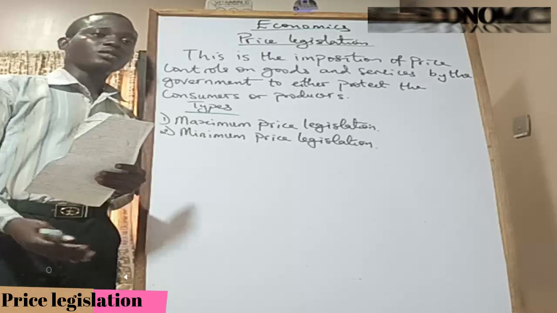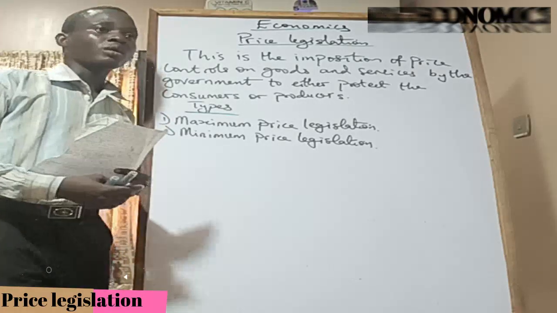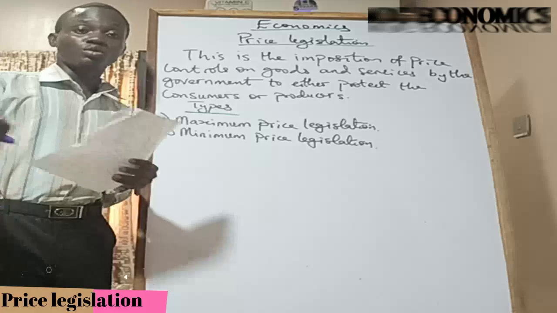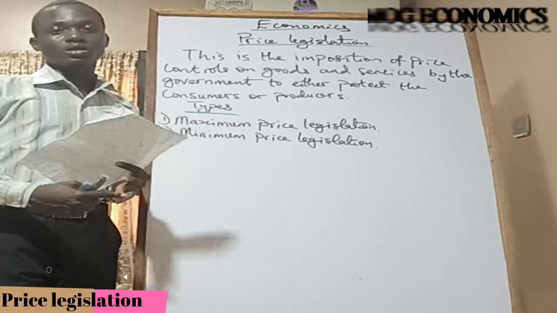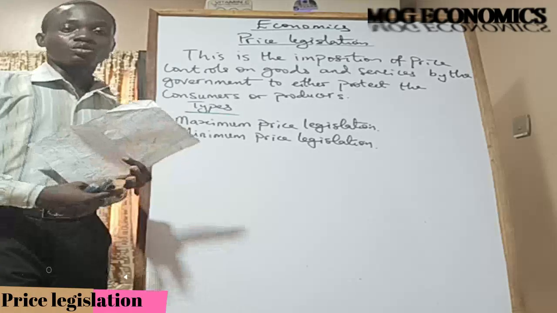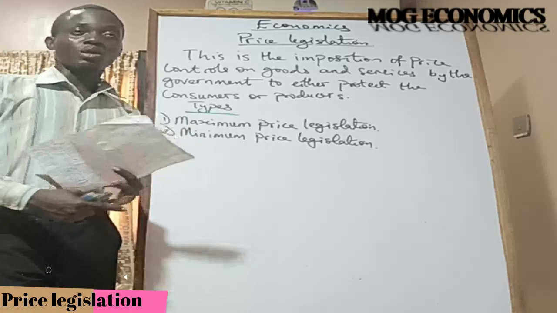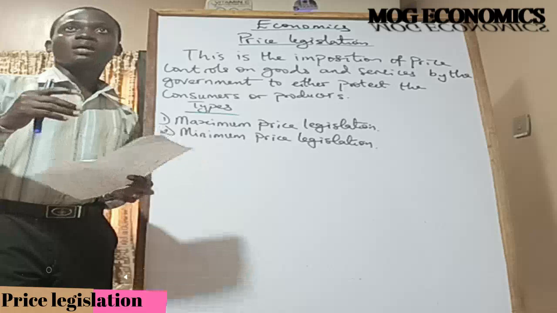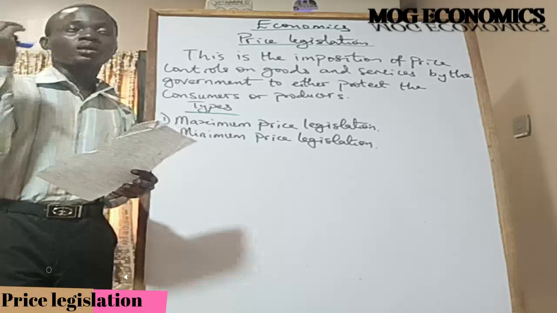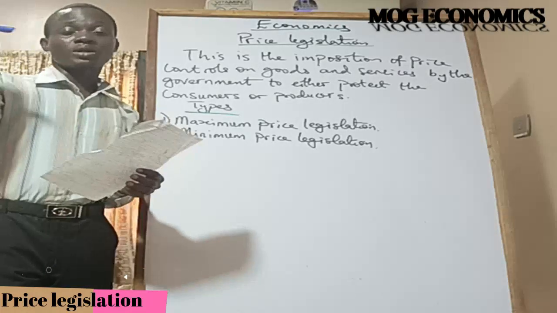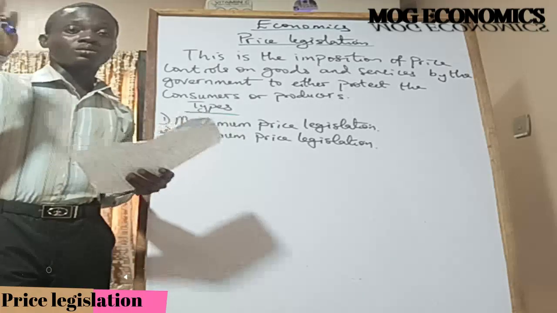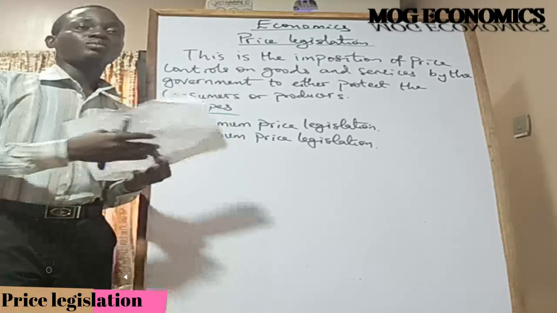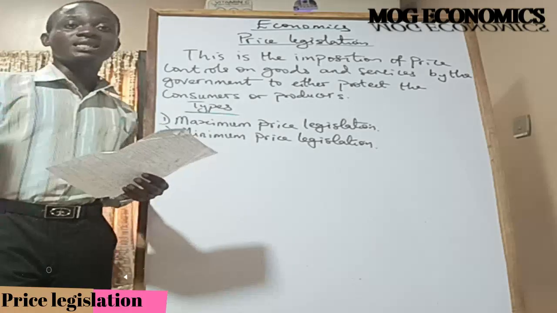So price legislation is the same as price control, right? And then it's divided into two. We have the maximum price legislation and the minimum price legislation, or what you call the maximum price control and the minimum price control. Now, maximum is like a cap, right? Putting the highest limit on something. So maximum price control is also known as a price ceiling.